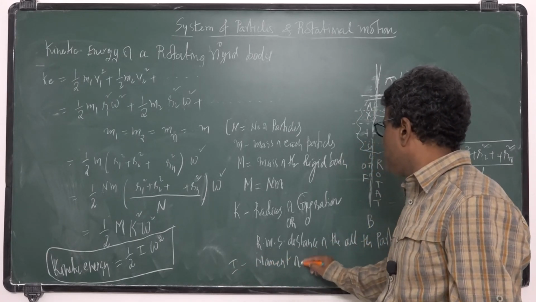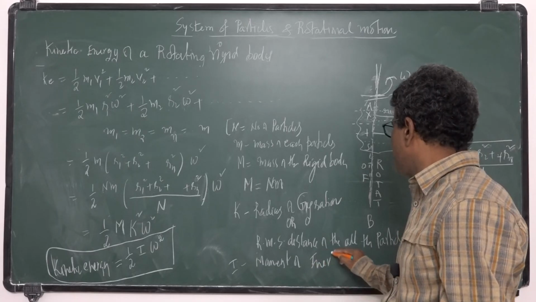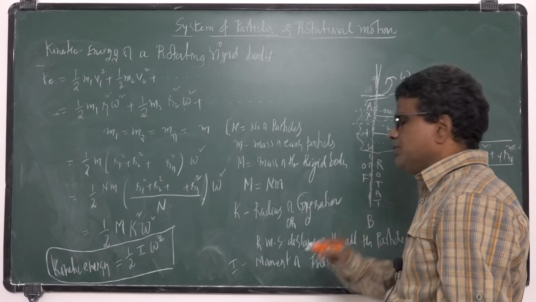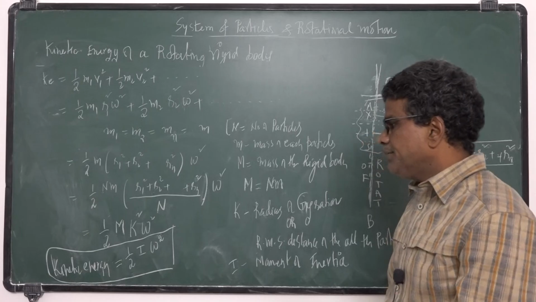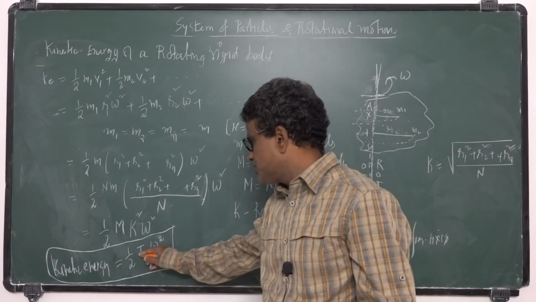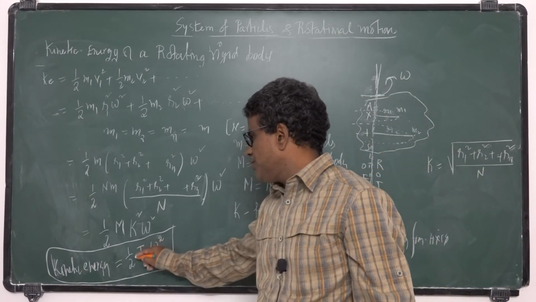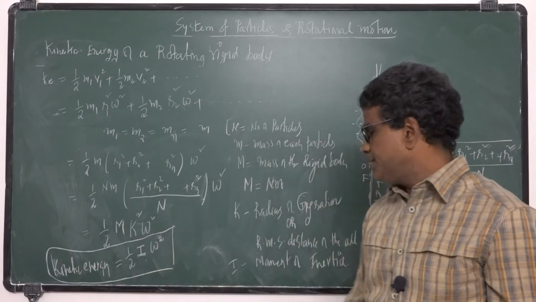So here I introduced two quantities. The first one is the moment of inertia, represented with the letter I.